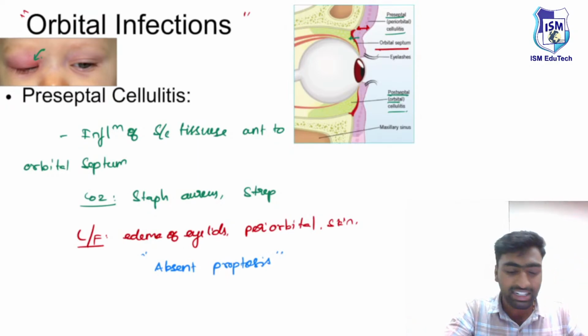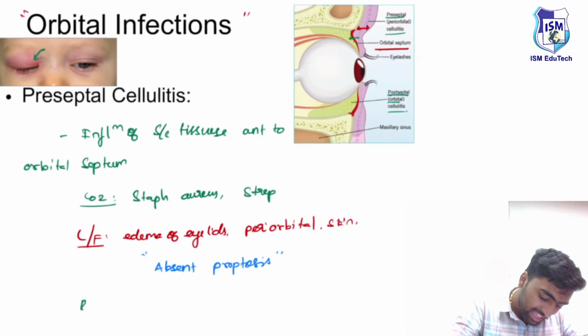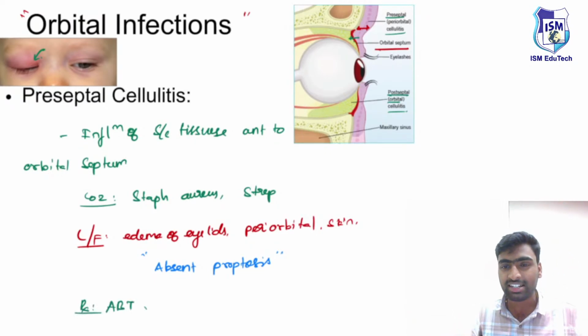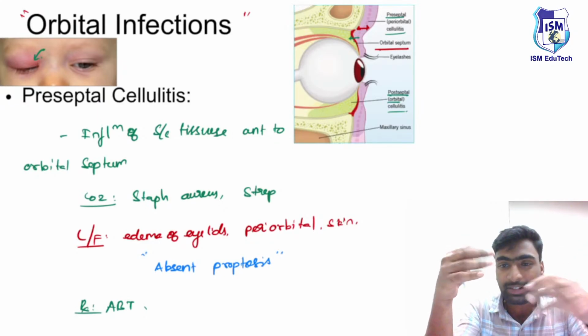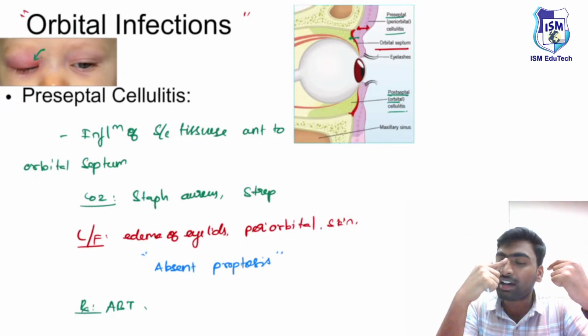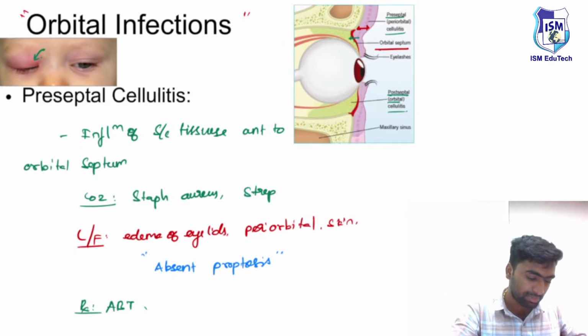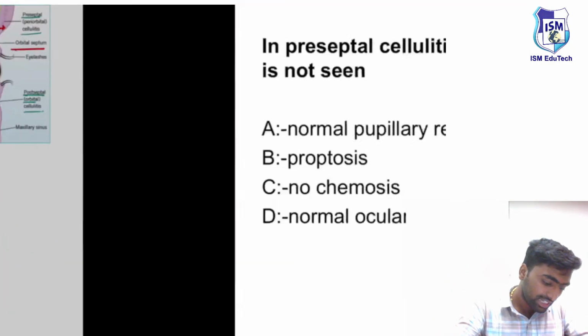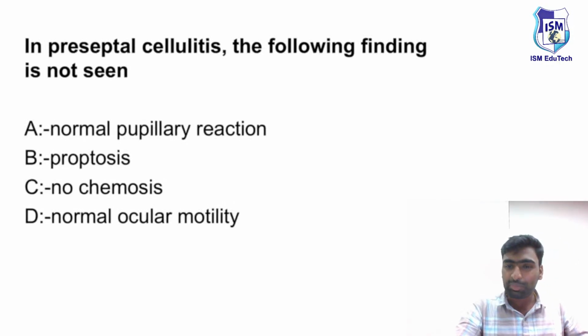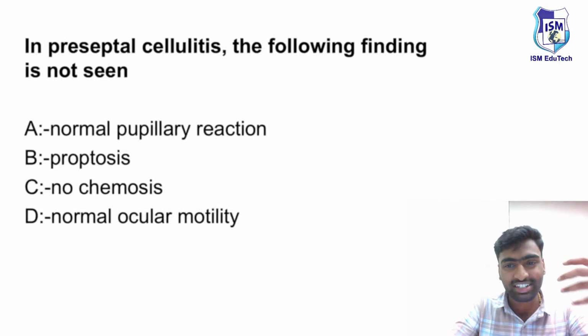And we know it is a bacterial infection, so to treat a bacterial infection we use antibiotic therapy. Just remember about preseptal cellulitis: just edema over the lids and around the periorbital skin, and it is in front of the orbital septum.